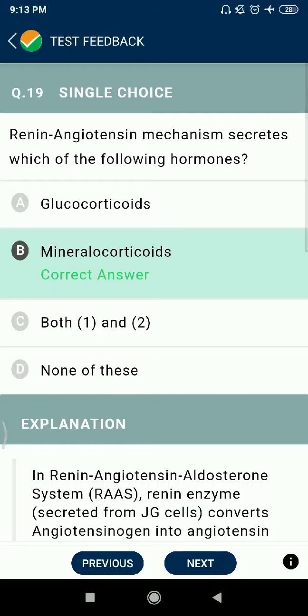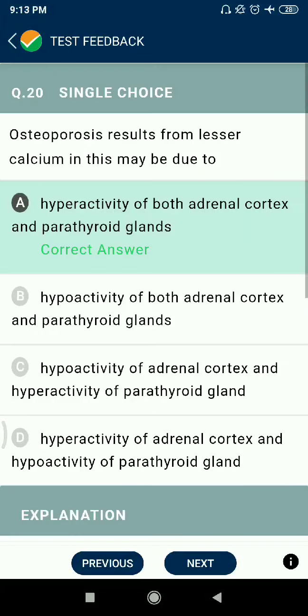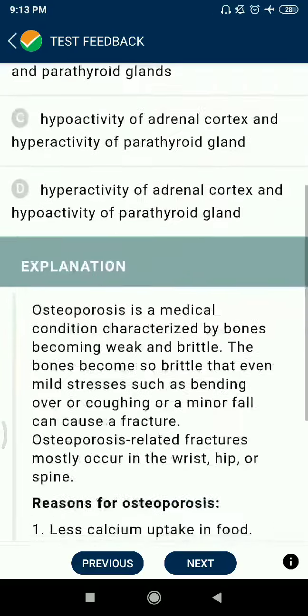Question number 19. Renin angiotensin mechanism secretes which of the following hormones? Mineralocorticoids. Question 20. Osteoporosis results from less calcium; this may be due to hyperactivity of both adrenal cortex and parathyroid gland.